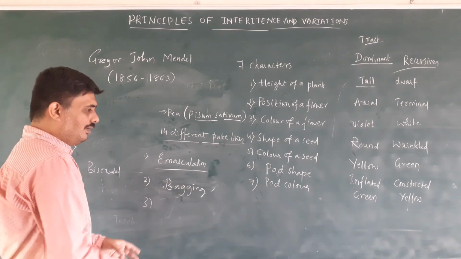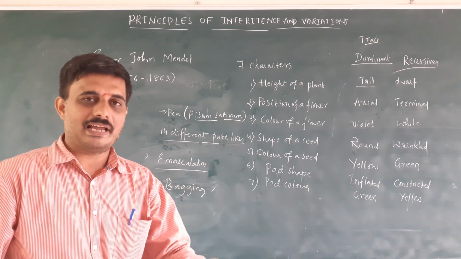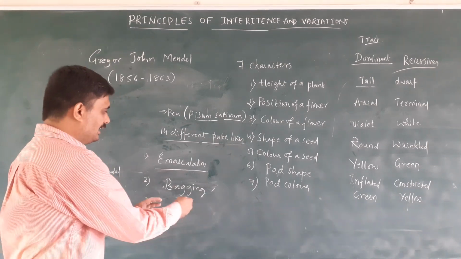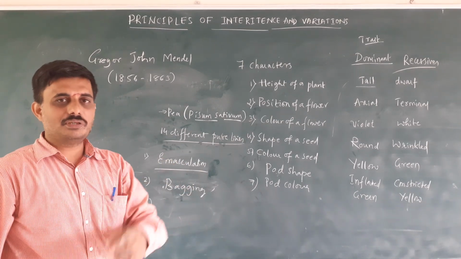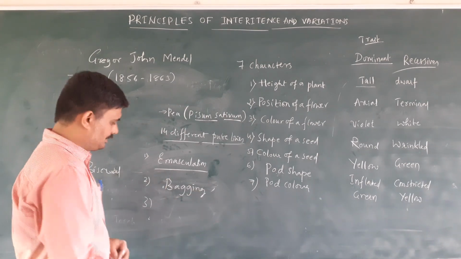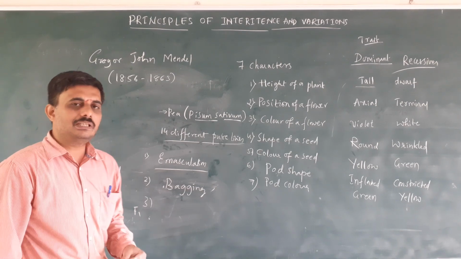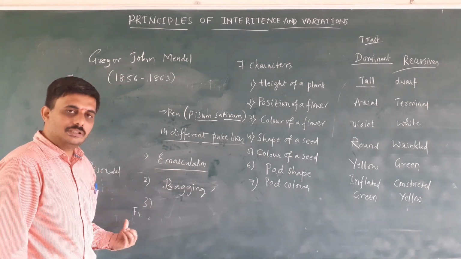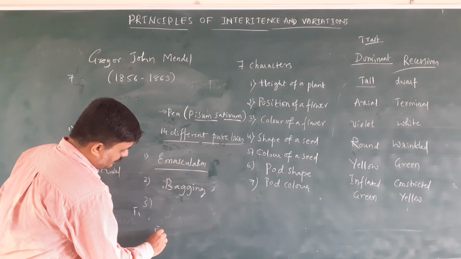This is called hybridization, artificial hybridization. Hybridization is nothing but doing it in an artificial way. Next he started cultivating it. It is called the first filial generation. Filius means son.